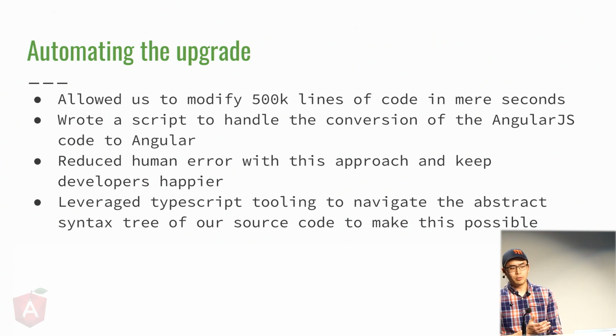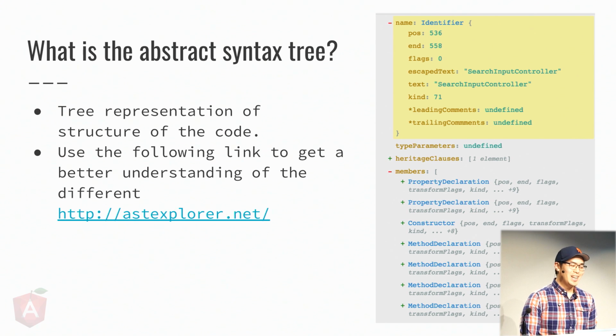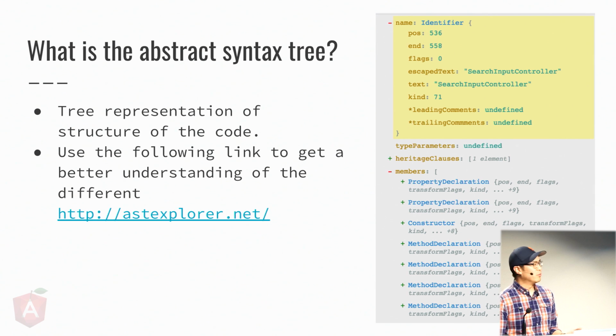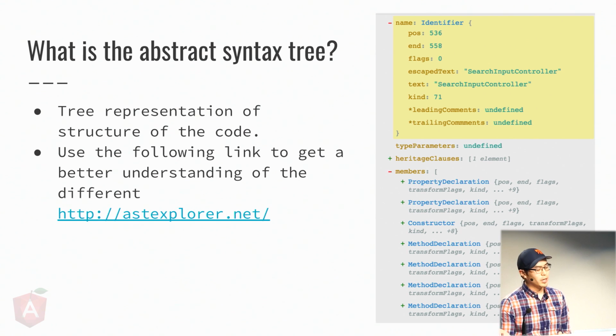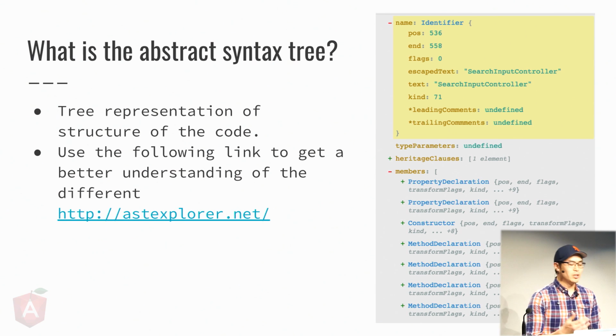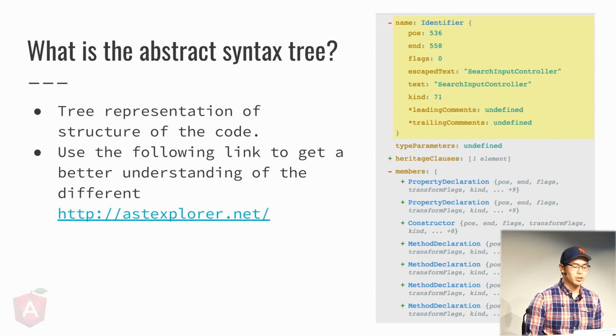Like I mentioned before, TypeScript tooling has improved much over the years, and that includes the TypeScript library itself. We were able to utilize the abstract syntax tree to modify and remove code as needed. So what is the abstract syntax tree? It's kind of what it sounds like. It's a tree representation of your code. And I have a little screenshot there on the side. I could probably tell you how you can properly identify what each line is or each variable, but it's probably easier if I just go ahead and show you.